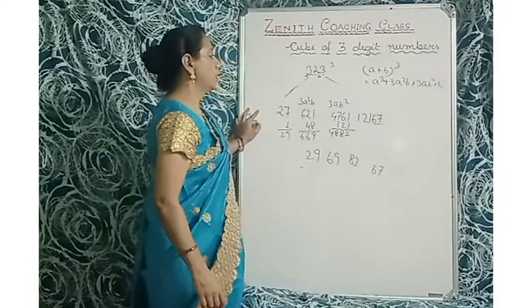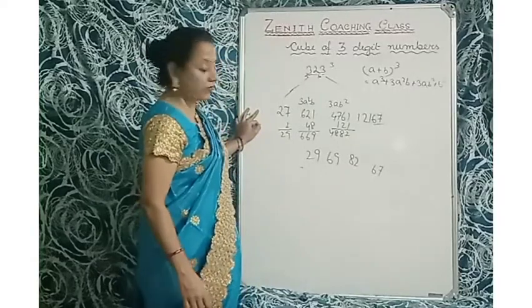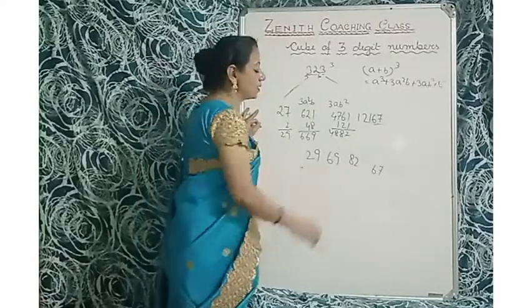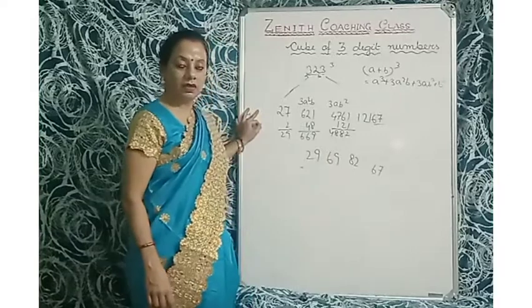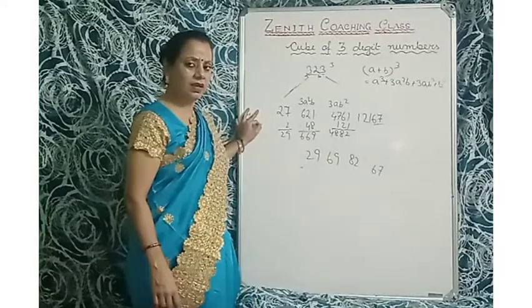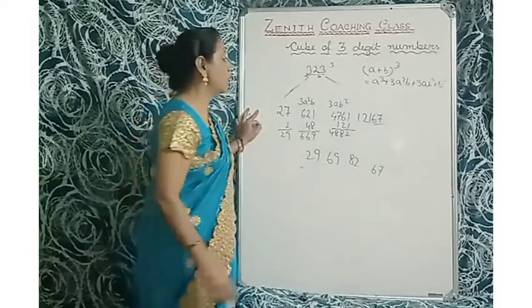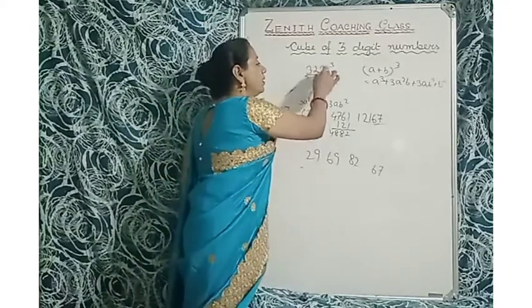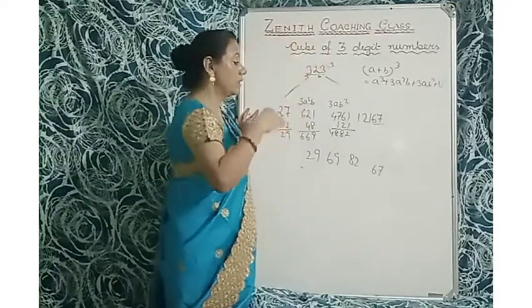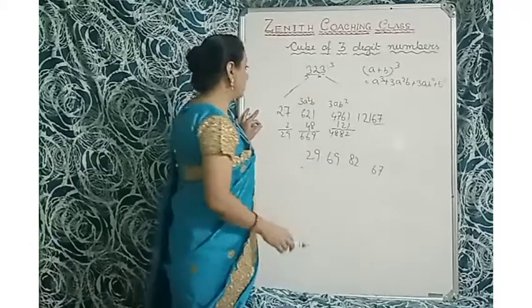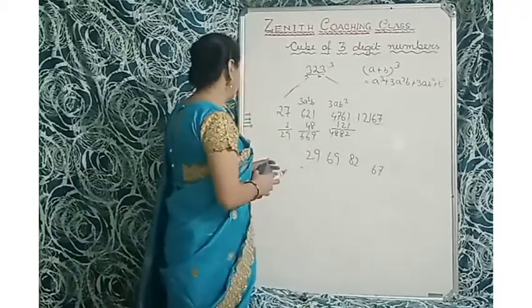So cube of 323 is 29698267. Not so easy. Tough. No, yes, it's easy. But you have to think about 23 cube. Okay. So you have to calculate. Okay. Next, last one is think about.